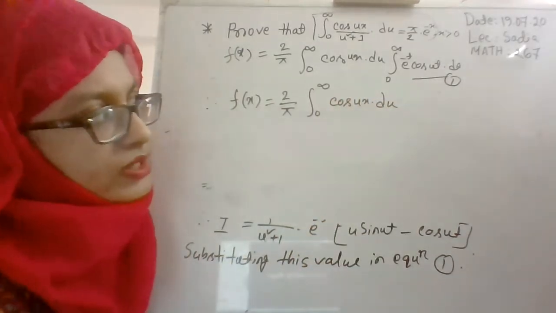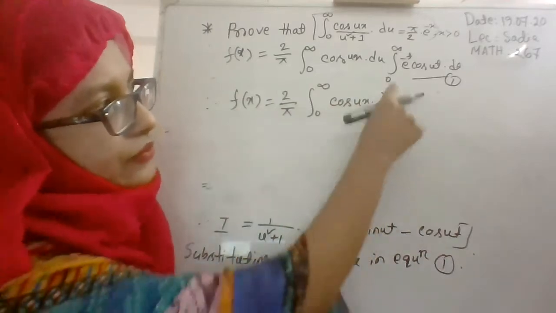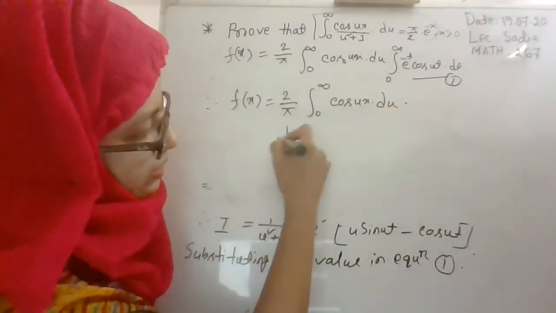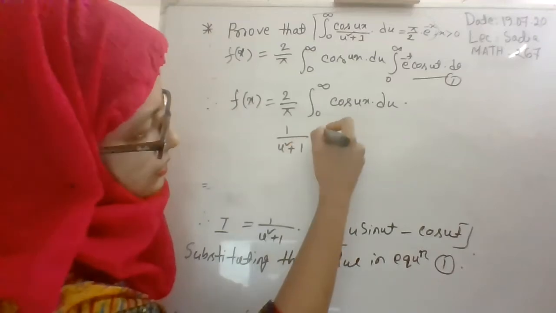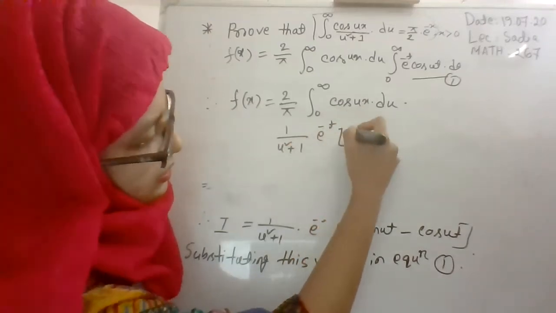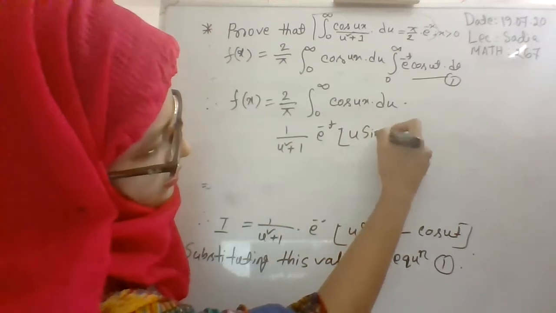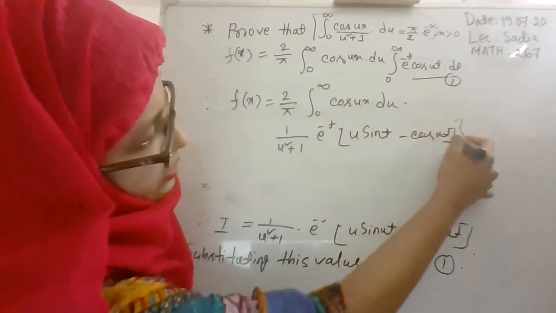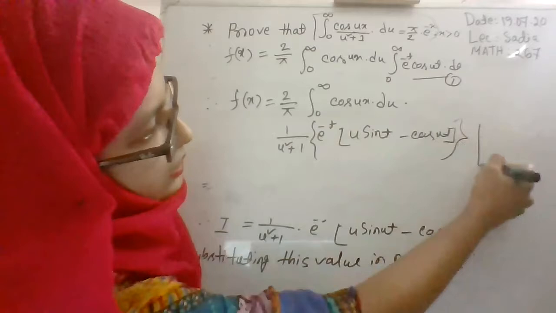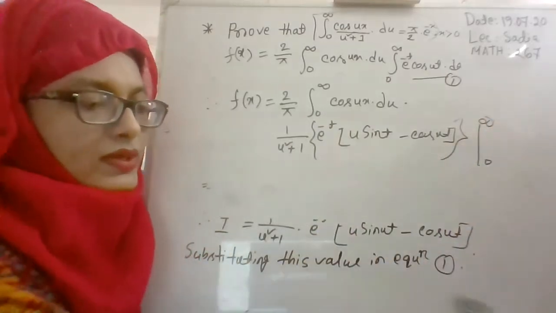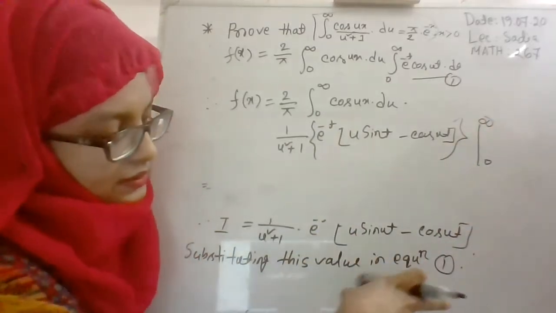And for the second part the result will be 1 by u square plus 1 e to the power minus t, u sine ut minus cos ut. But here you have to use the upper and lower limit, that is 0 to infinity.